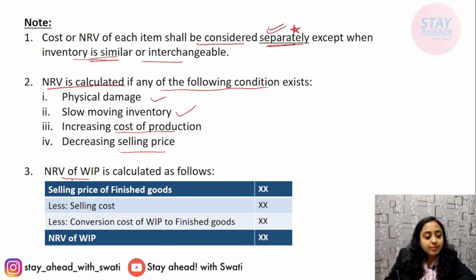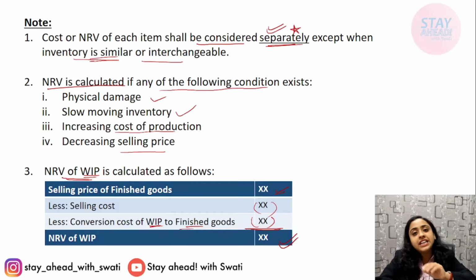Next, NRV of WIP. WIP means work in progress. It is neither finished goods nor raw material. Okay, it is work in progress. Okay, now selling price of finished goods is taken, then selling cost is less. Okay, and after this, conversion cost from WIP to finished goods. Some additional cost will be added, then only finished goods will be made out of that WIP. That additional cost is also deducted. Then we realize the NRV of WIP, and this is the cost at which the WIP will be valued in case cost or NRV, whichever is lower, will be taken. Okay, in case you have to take NRV, we have to calculate this way.